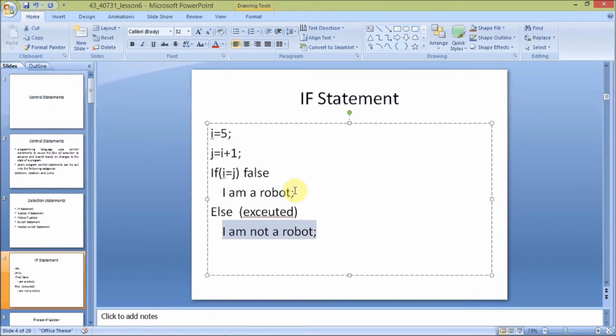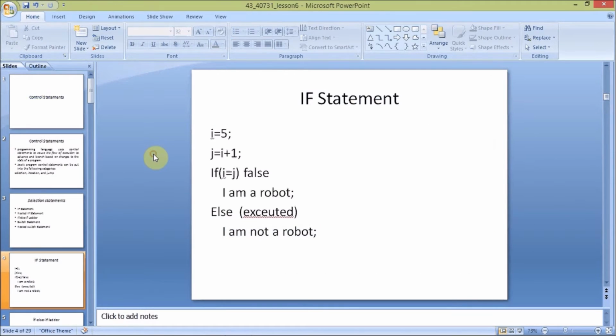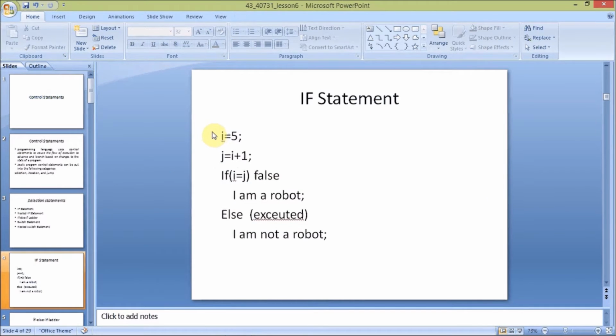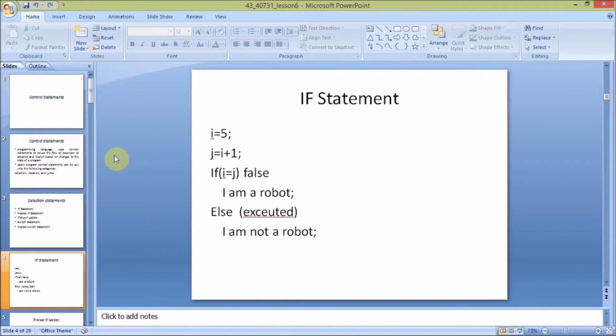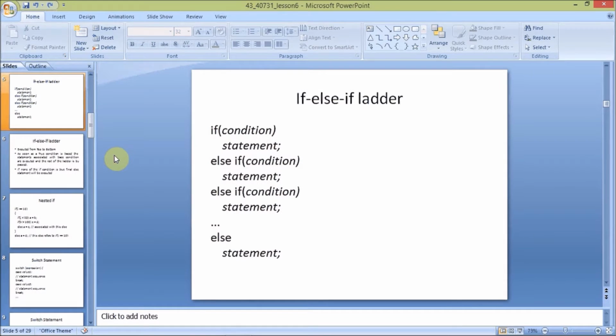So this is the working principle of the if statement. This is an example for the if statement, and we can give other conditions also. This is a basic condition I have given for the explanation purpose.